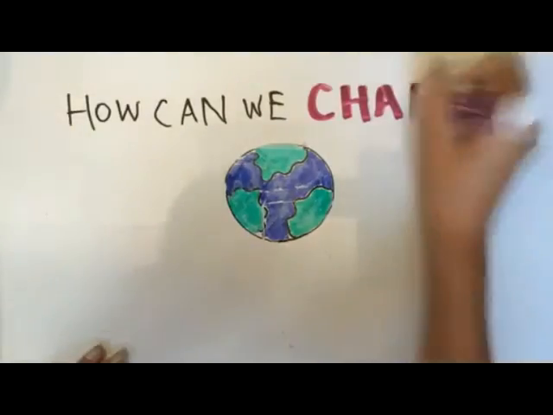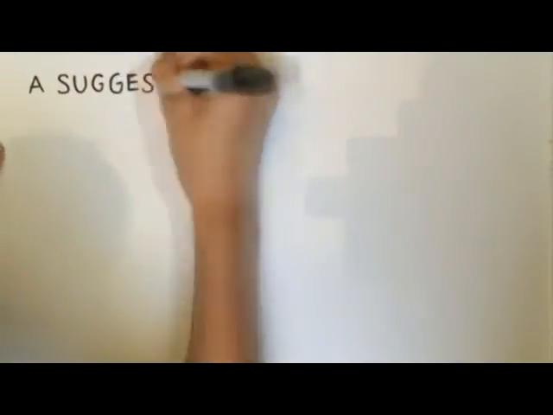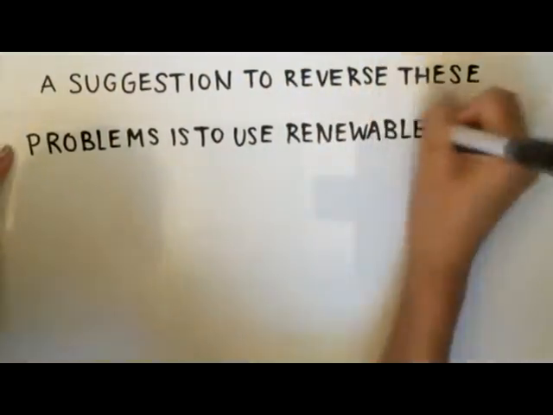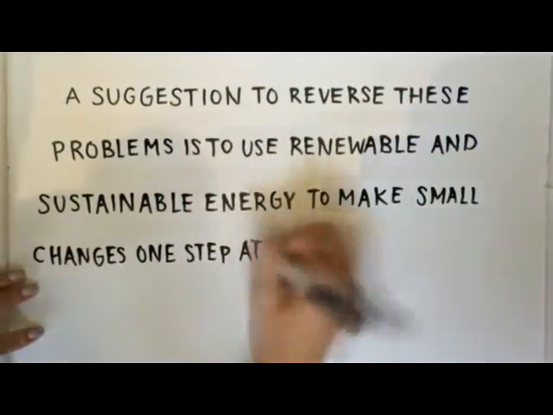How can we change this? A suggestion to reverse these problems is to use renewable and sustainable energy to make small changes, one step at a time.